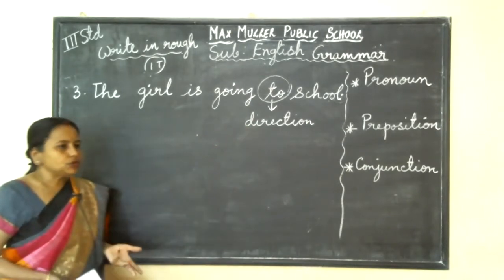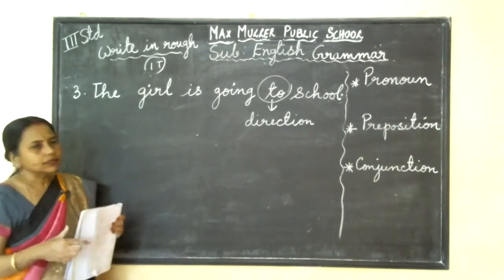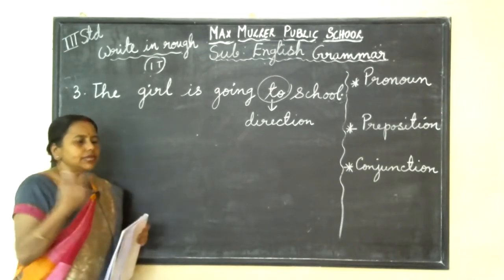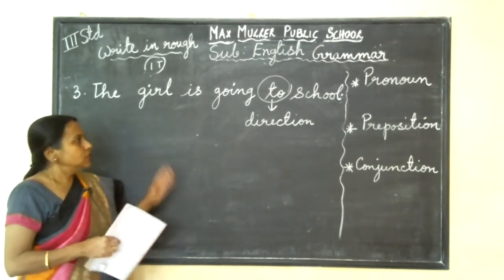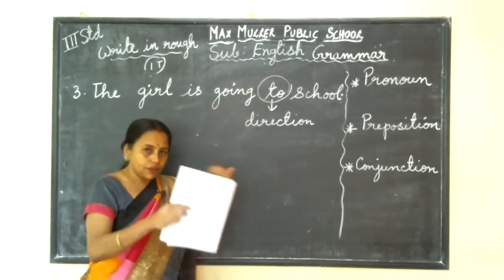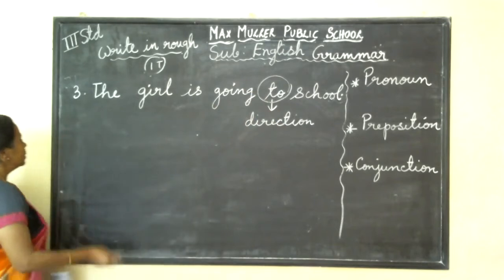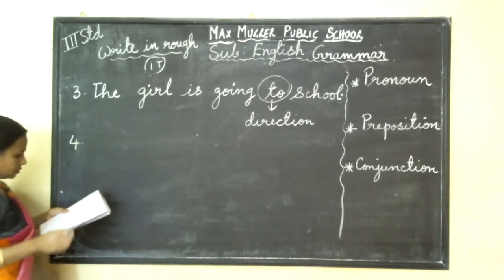I am going to market. Mom is going to market, or I am coming to school. Like that, you are saying some direction. At that time, which word are you using? To or from. I'm coming from house. Those are all prepositions of direction. One example. Next one.